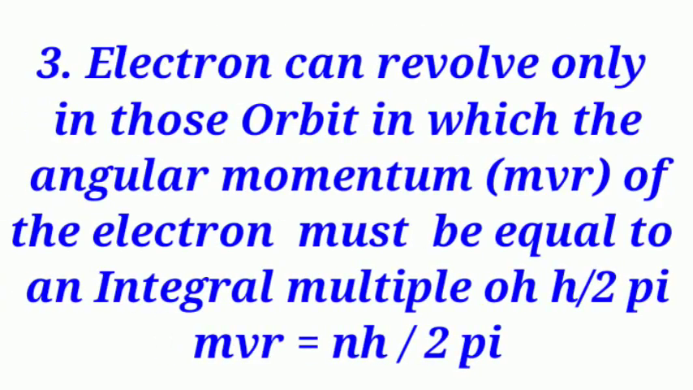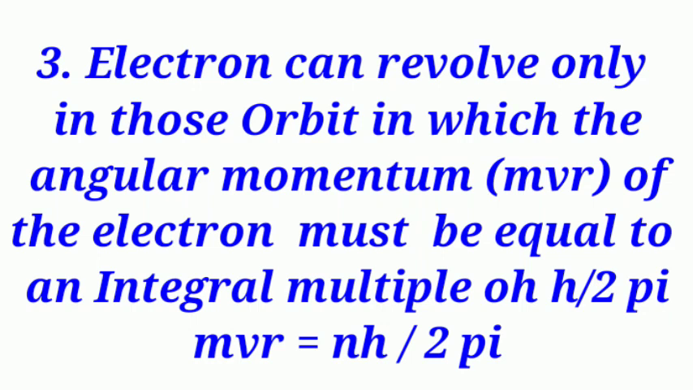Third one, an electron can revolve only in those orbits in which the angular momentum mvr of the electron is equal to an integral multiple of h divided by 2 pi. So mvr is equal to nh divided by 2 pi. Here n is the principal quantum number, where the electron is present in the orbit, either first orbit, second orbit, third orbit or fourth orbit. If it is present in the first orbit, you refer to it as the K shell. If it is in the second orbit, it is called the L shell, then third orbit, M shell, fourth orbit, N shell. So here n is nothing but the principal quantum number.